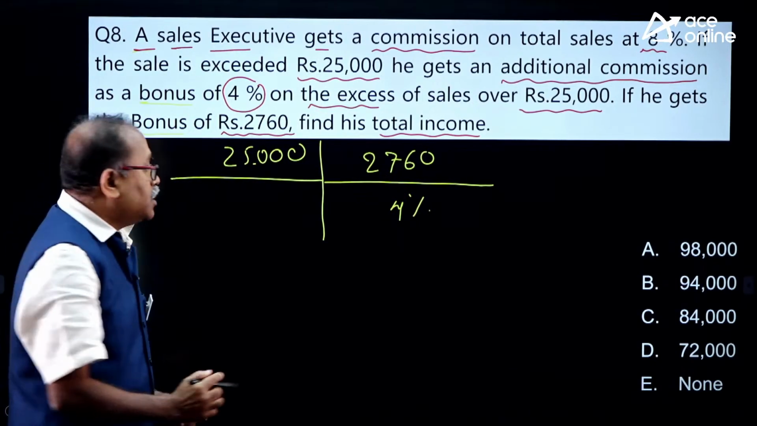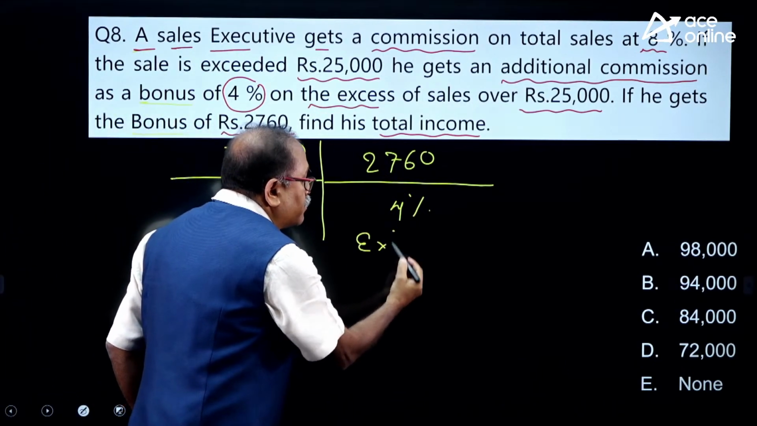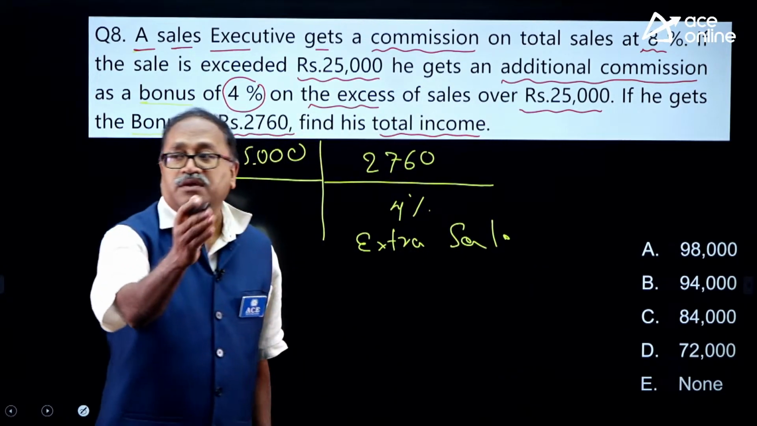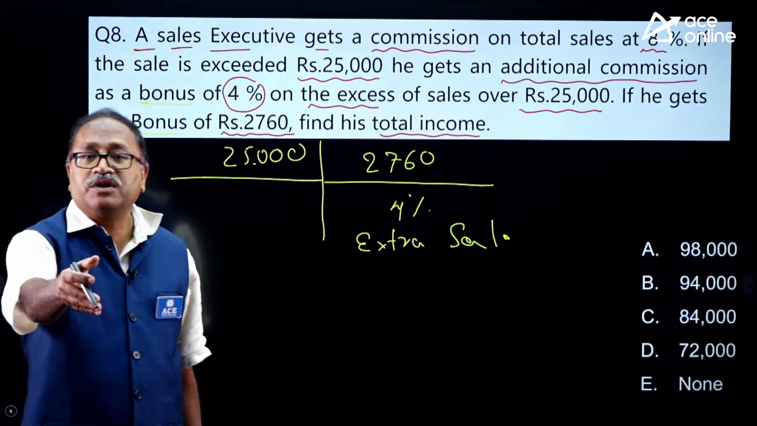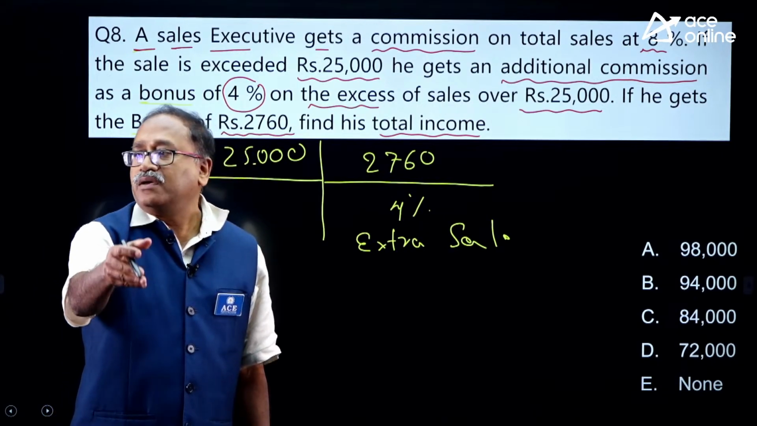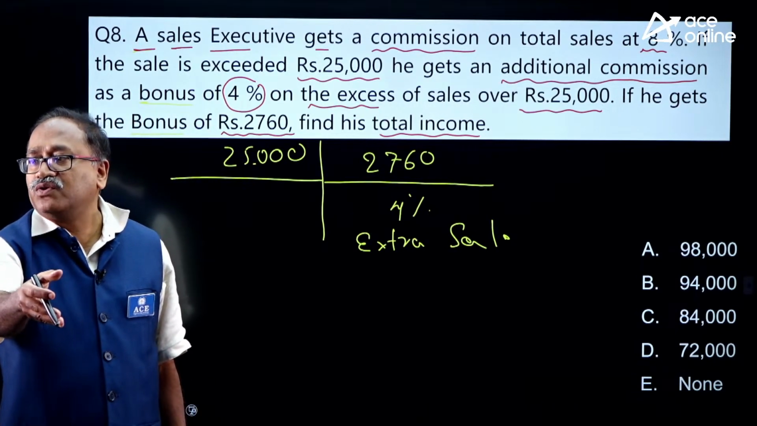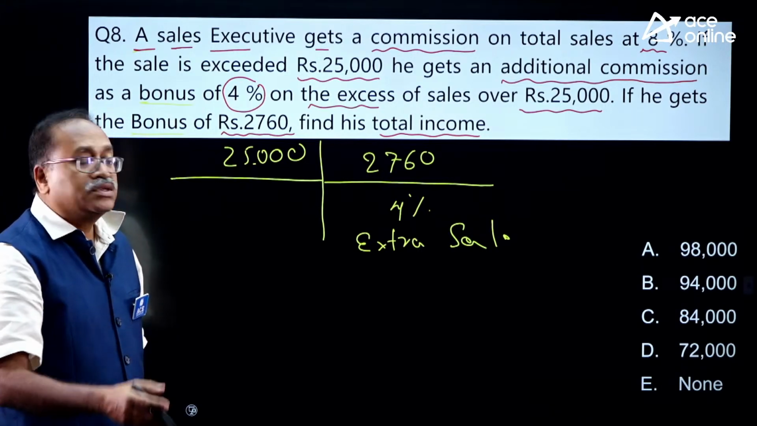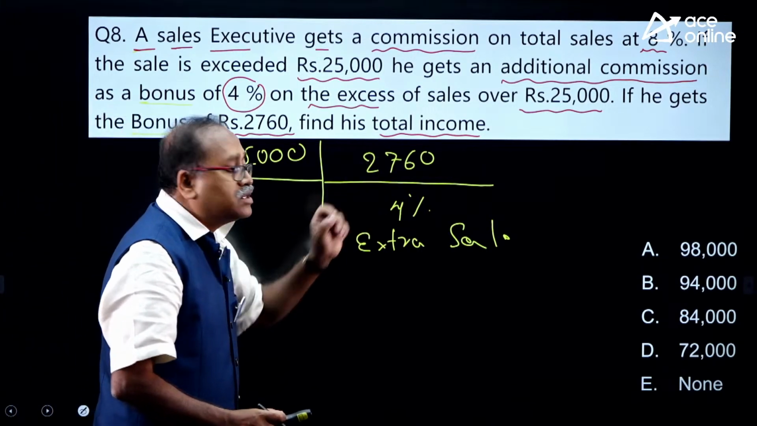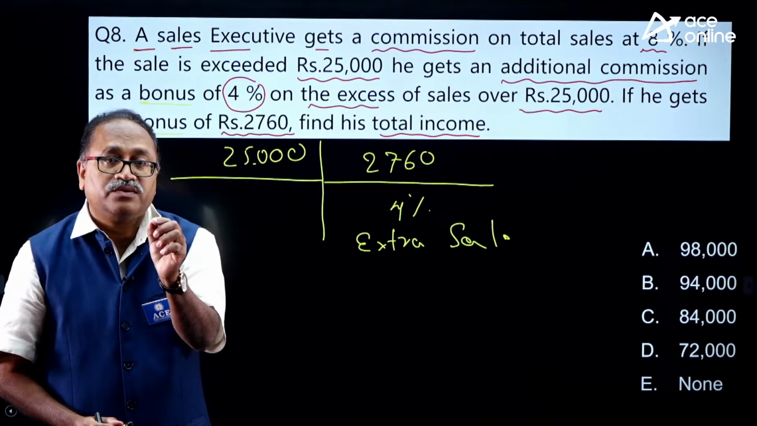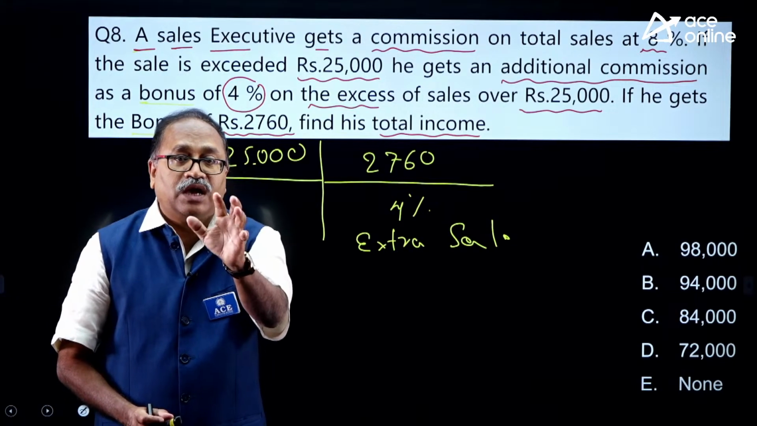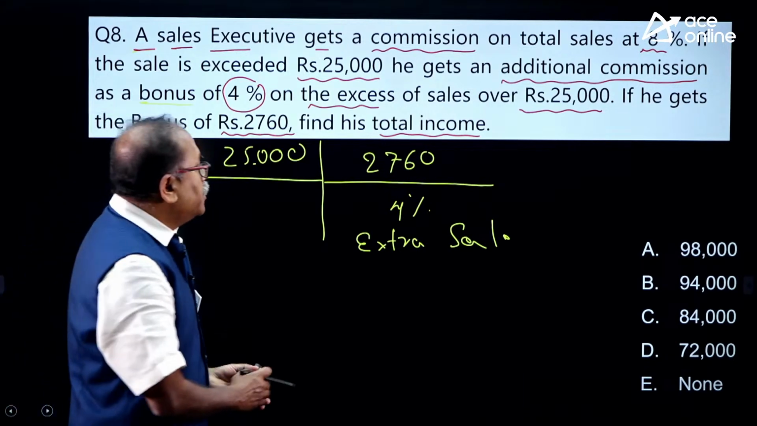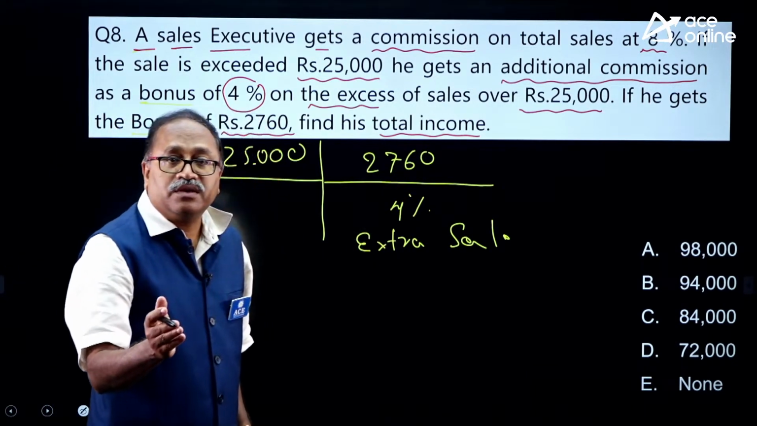Extra sale. Can I find out the extra sale? Yes, all my young friends, we can find out. All my friends who are watching the video can find out the extra sale. What is the extra sale? 4% of the extra sale is 2,760. Then what is 100%? I will be getting the extra sale.